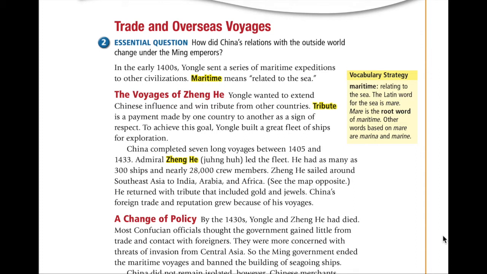Admiral Zheng He led the fleet. He had as many as 300 ships and nearly 28,000 crew members. Zheng He sailed around Southeast Asia to India, Arabia, and Africa. He returned with tribute that included gold and jewels. China's foreign trade and reputation grew because of his voyages.